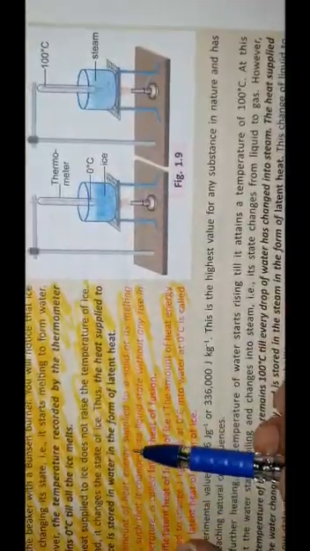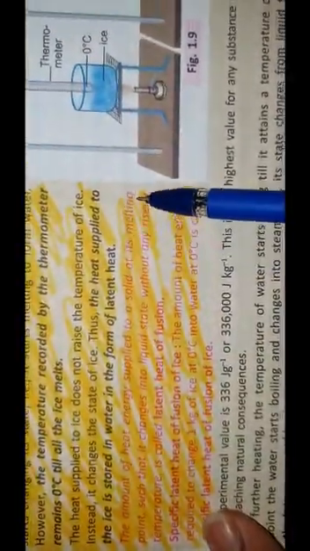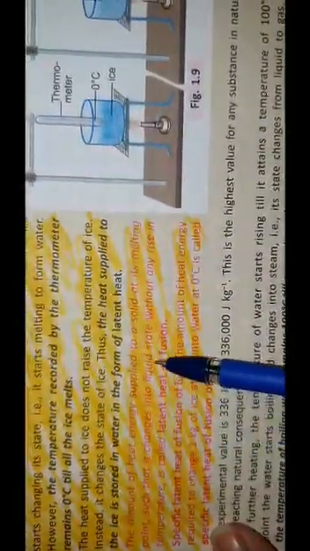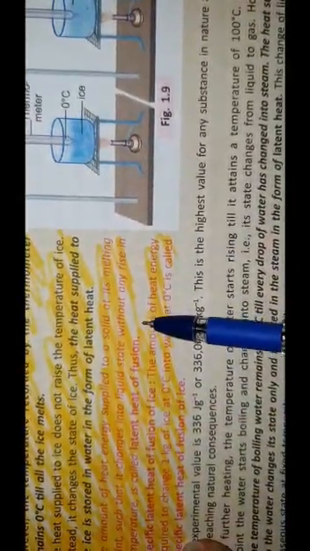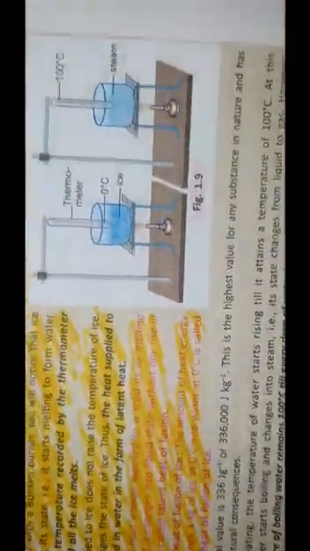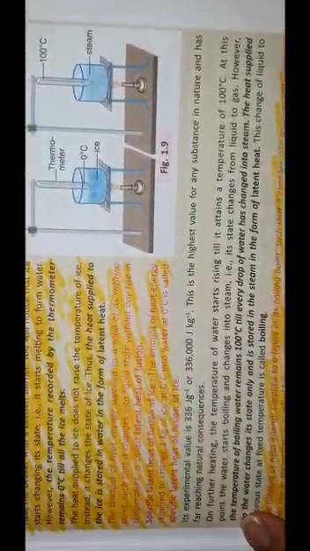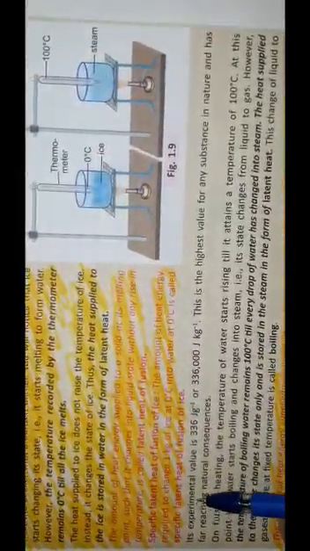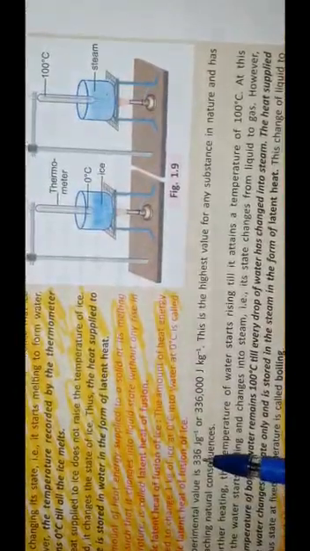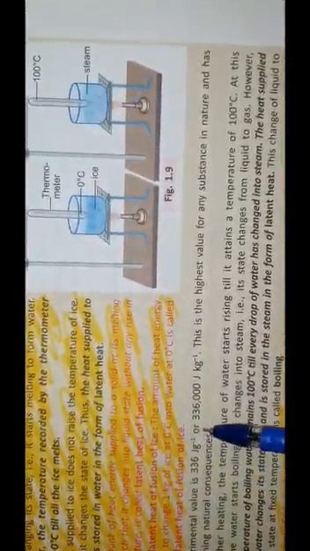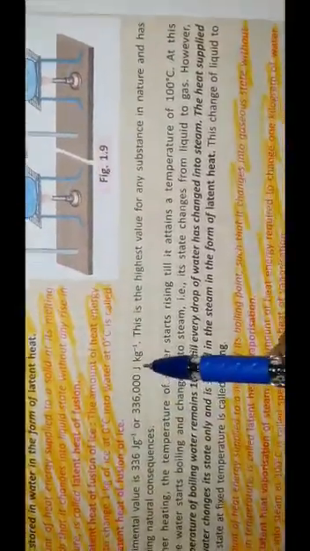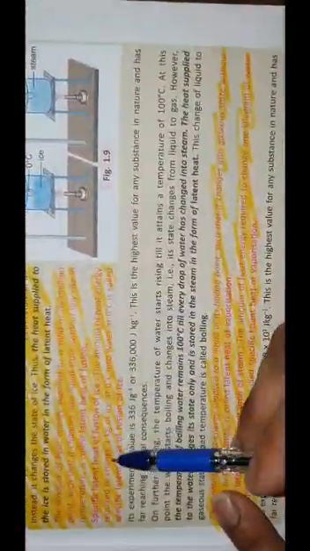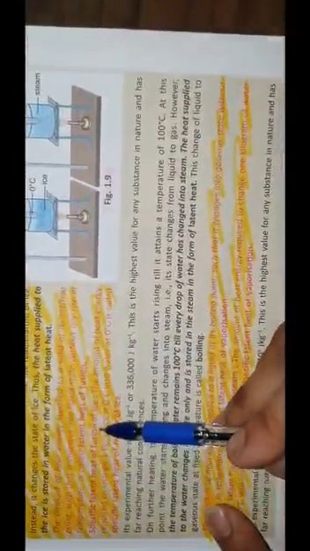The amount of heat energy supplied to a solid at its melting point such that it changes into liquid state without any rise in temperature is called latent heat of fusion. Now, how much is the latent heat of fusion? Scientists have determined the experimental value. It is 336 joule per gram, or 336,000 joule per kg, and that is called the specific latent heat of fusion of ice.